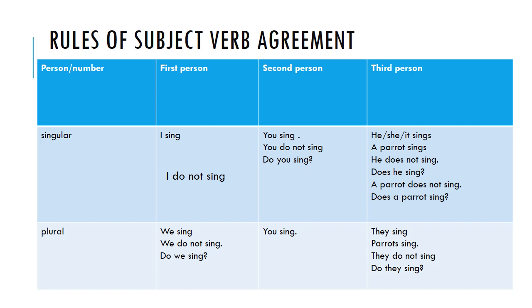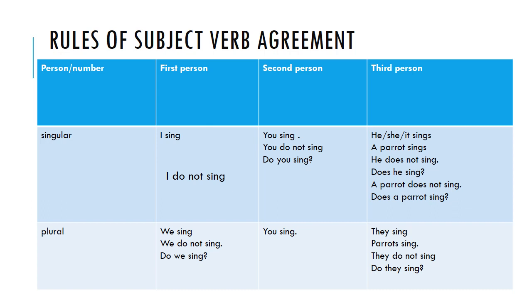Does is the singular form of the verb. He does not sing. Does he sing? Right? So you never use he do not sing, or do he sing. We always use does he sing. He does not sing. The third person he, she, it.